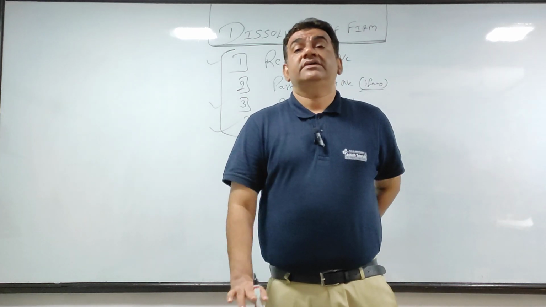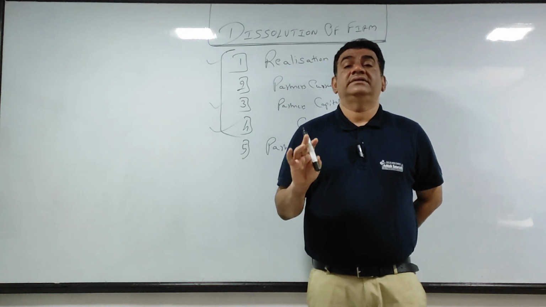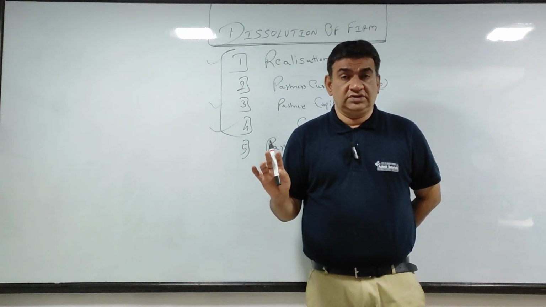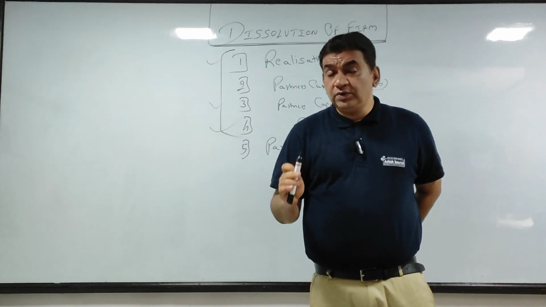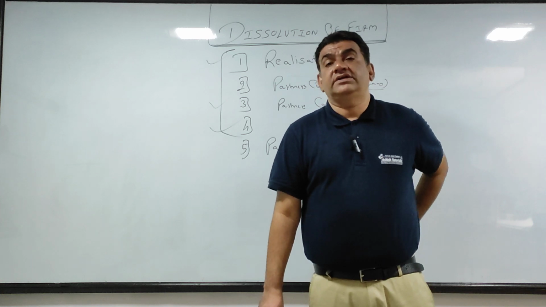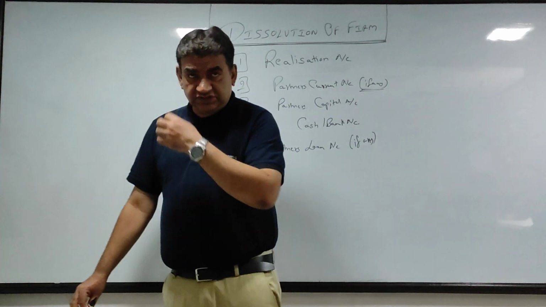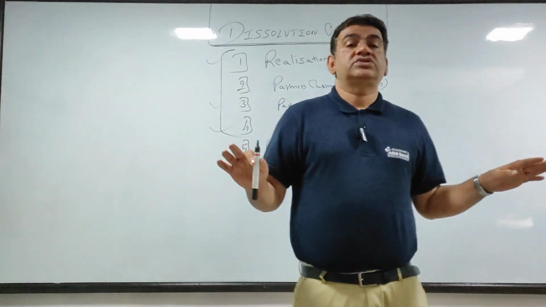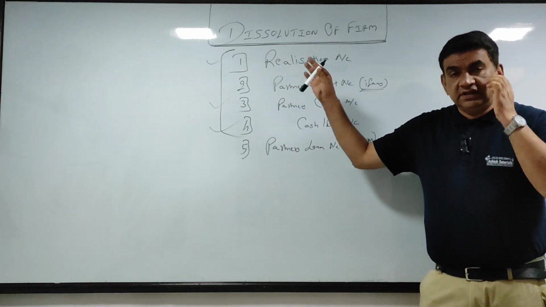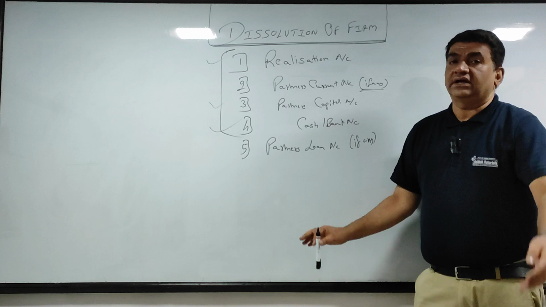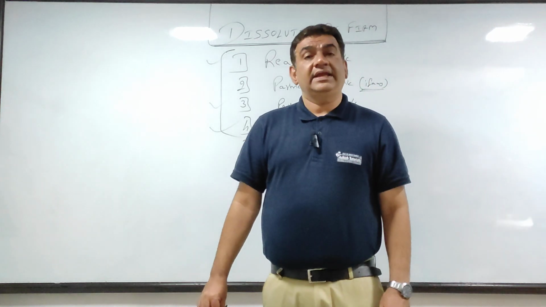And there will be another account which you have to prepare when all the partners are insolvent, that is called deficiency account. So in addition to this, there will be few other accounts which have to be prepared when all the partners are insolvent. That we will see at a later stage when the right time comes. Right now, we don't need to get into that. Got it? So this is the list of accounts, this and what I mentioned now, which you have to prepare depending upon what type of sum you get.